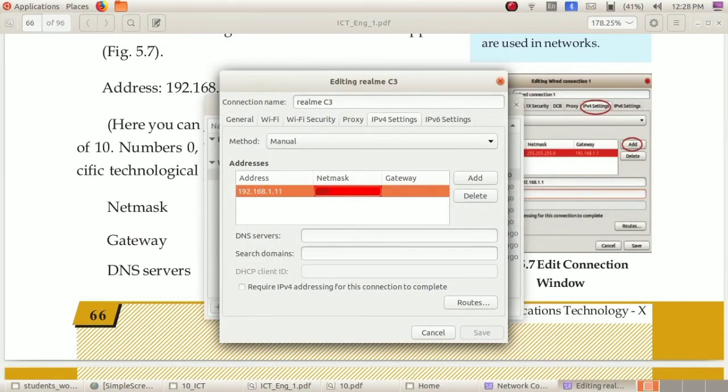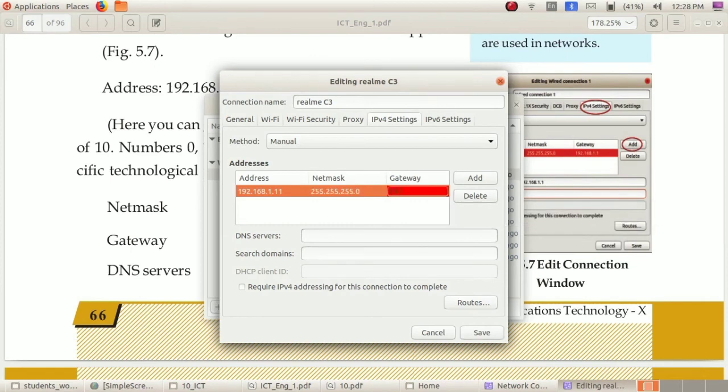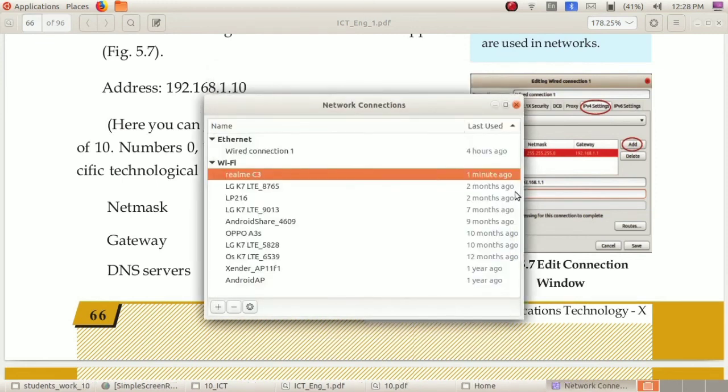Now we can give the net mask 255.255.255.0. And for the gateway address, you can give the same gateway that is given in your textbook, 1.1. After typing the netmask, gateway and DNS servers, click on the save button. So this is all about giving the permanent IP address.